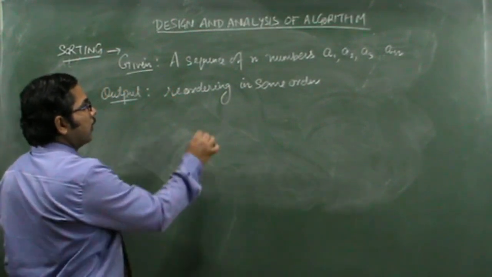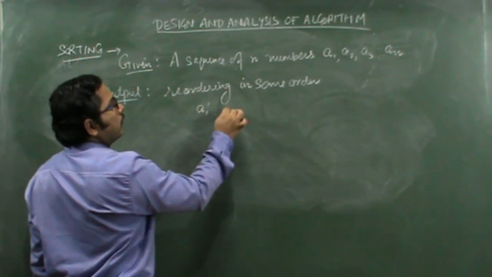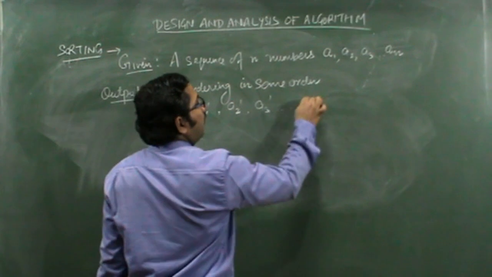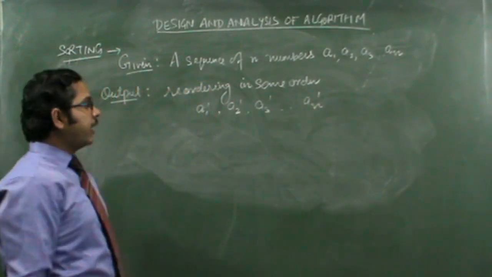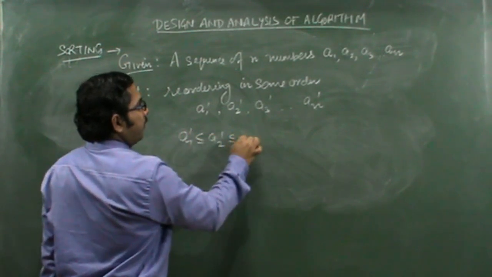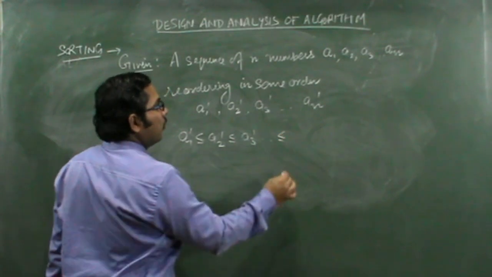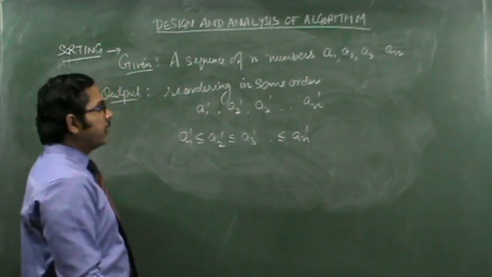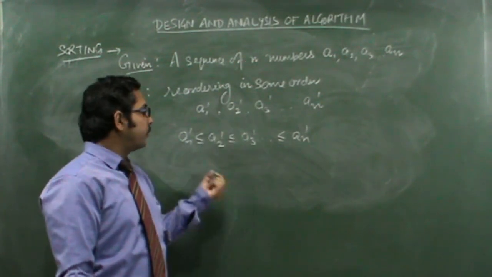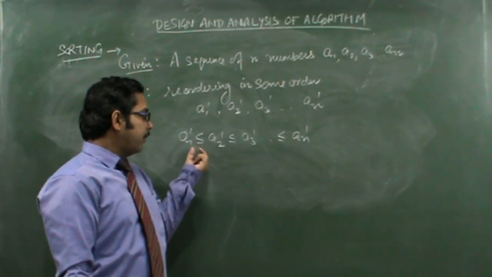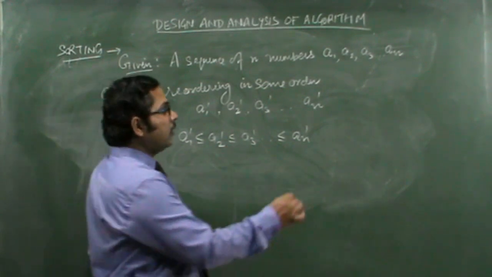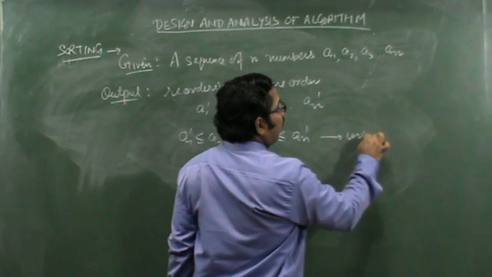Let's say the numbers are arranged in the order A1 prime, A2 prime, A3 prime, up to A of n prime, such that A1 prime is less than or equal to A2 prime, which is less than or equal to A3 prime, less than or equal to An prime. That is, the first number is lesser than or equal to the second number, and the second is lesser than or equal to the third. We are arranging the numbers in increasing order.